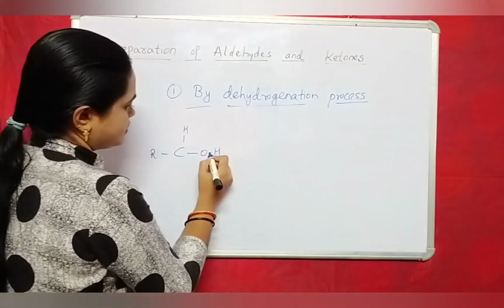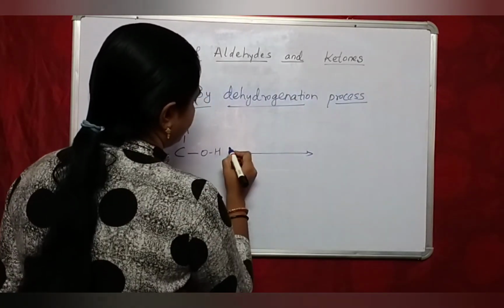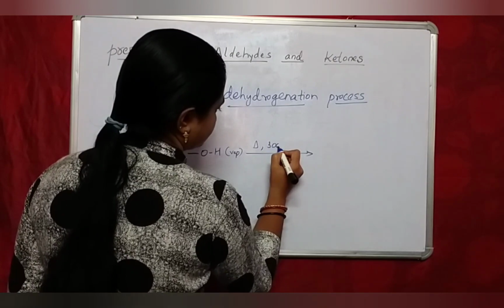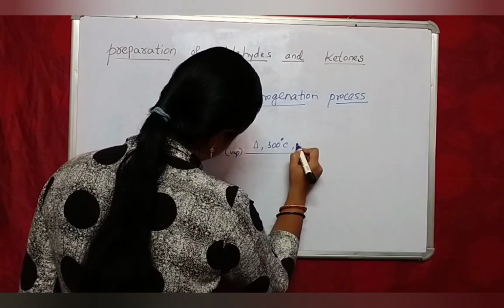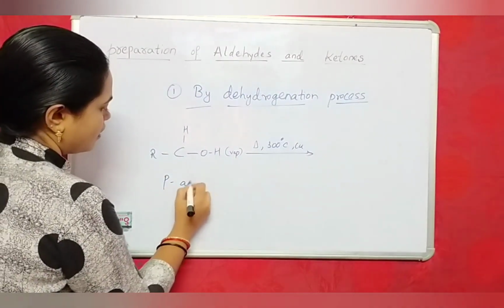Primary alcohols treated with... see what happens. This is a primary alcohol.